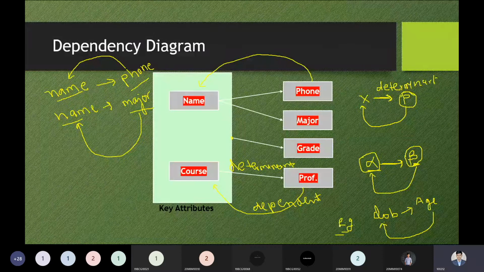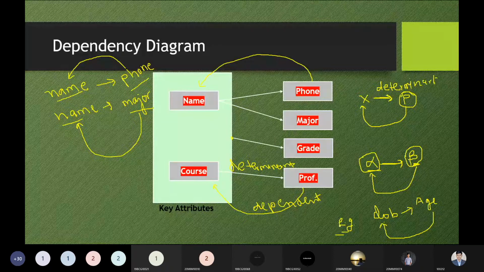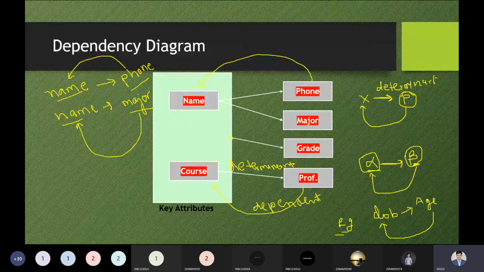Any doubt so far? No, sir, you can continue. Okay. So name and phone number can be a key. It's a choice, it's a logic, it's an idea of how you interpret such things properly. That's the point we have to keep in mind. The dependency diagram tells us which thing depends on the other thing. Things means attributes. That is the point.